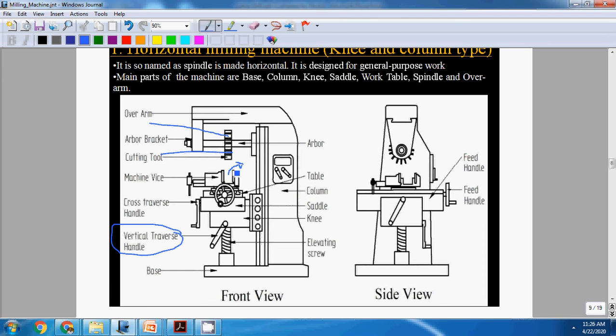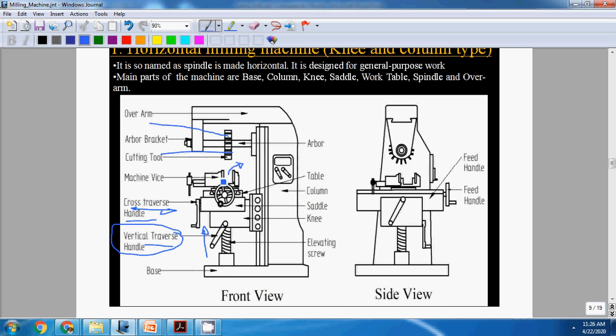The workpiece is made to move in upward direction using the vertical traverse handle, and it can move in the horizontal direction using the cross slide traverse